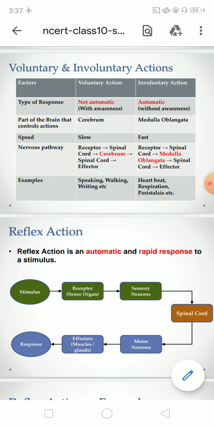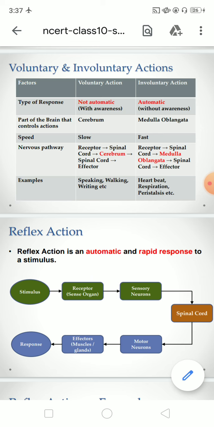What is a voluntary action? Voluntary actions are non-automatic, performed with awareness. Voluntary comes from the term volunteer, where you do anything willingly with your own consent, and involuntary is without awareness. So in this, the type of response is non-automatic for voluntary, and automatic for involuntary.